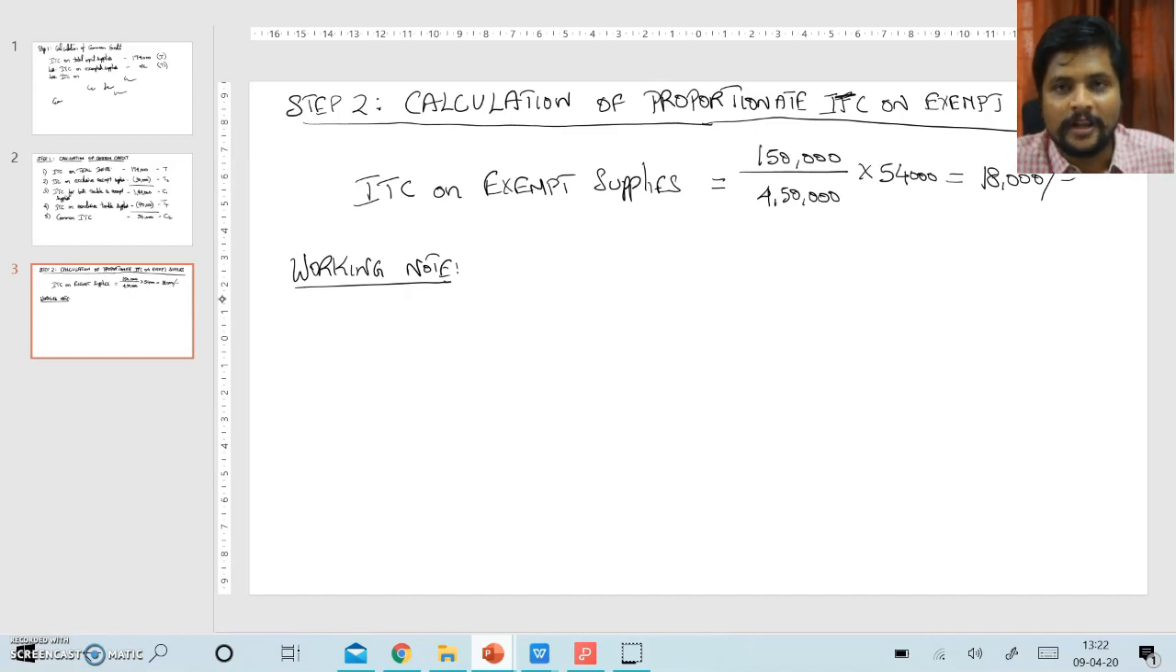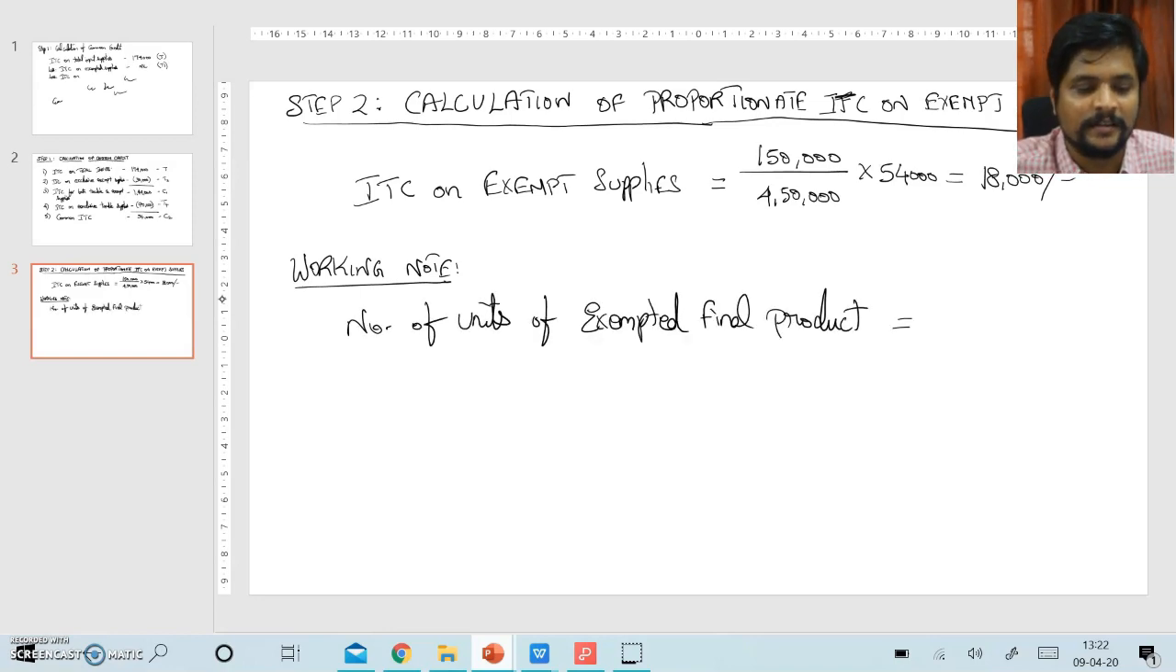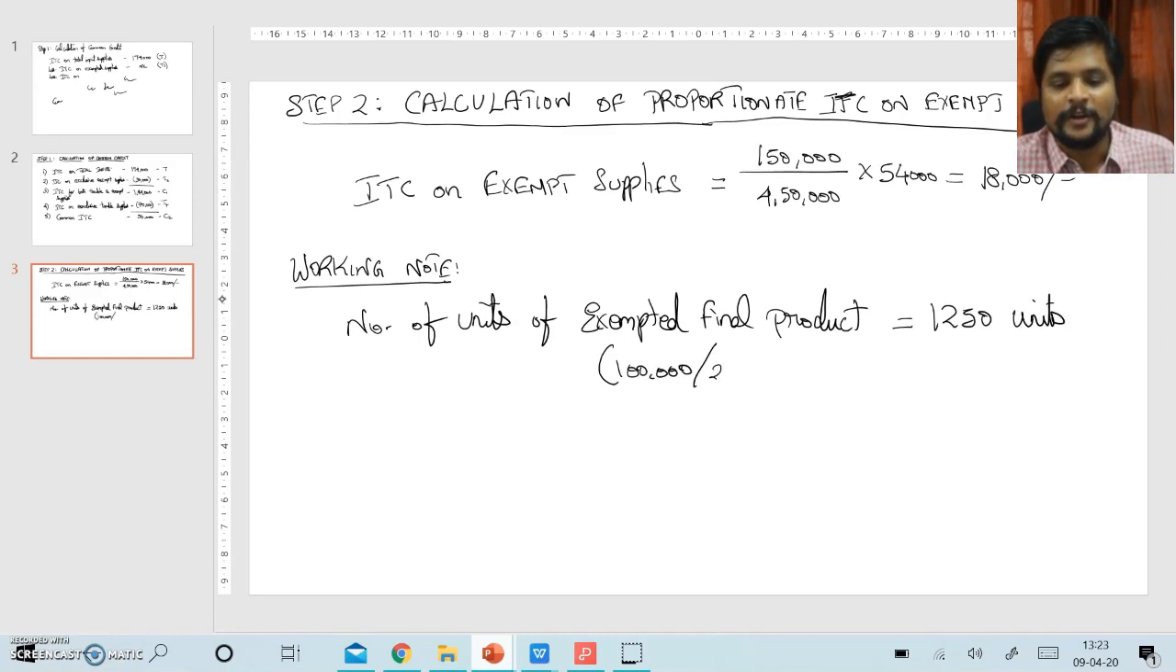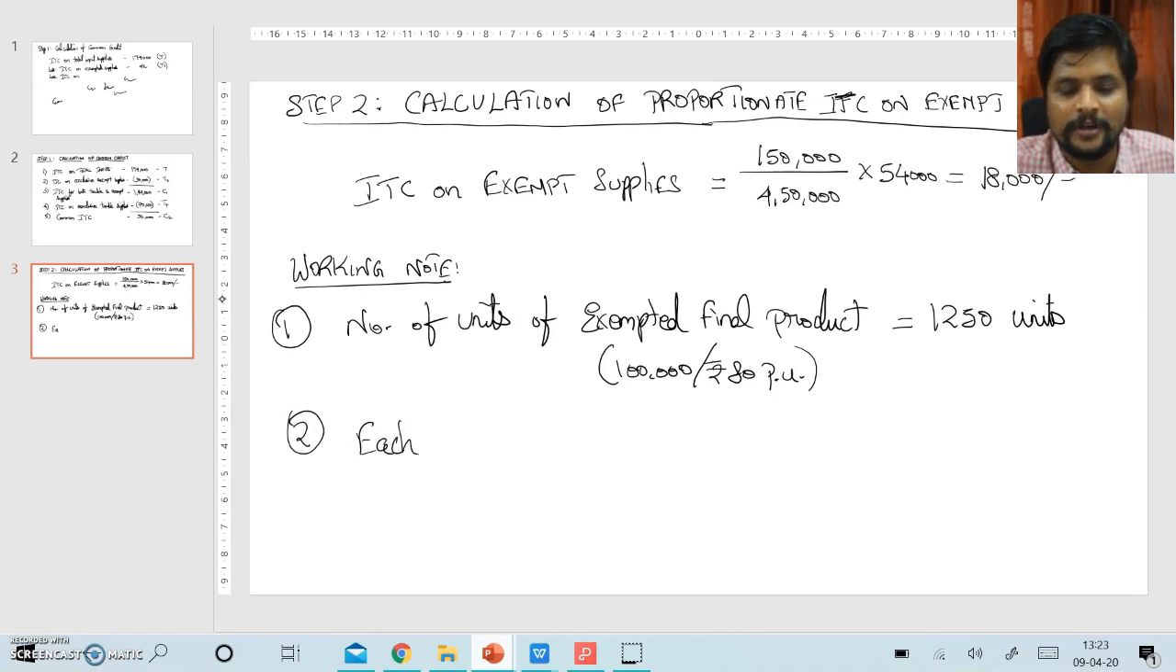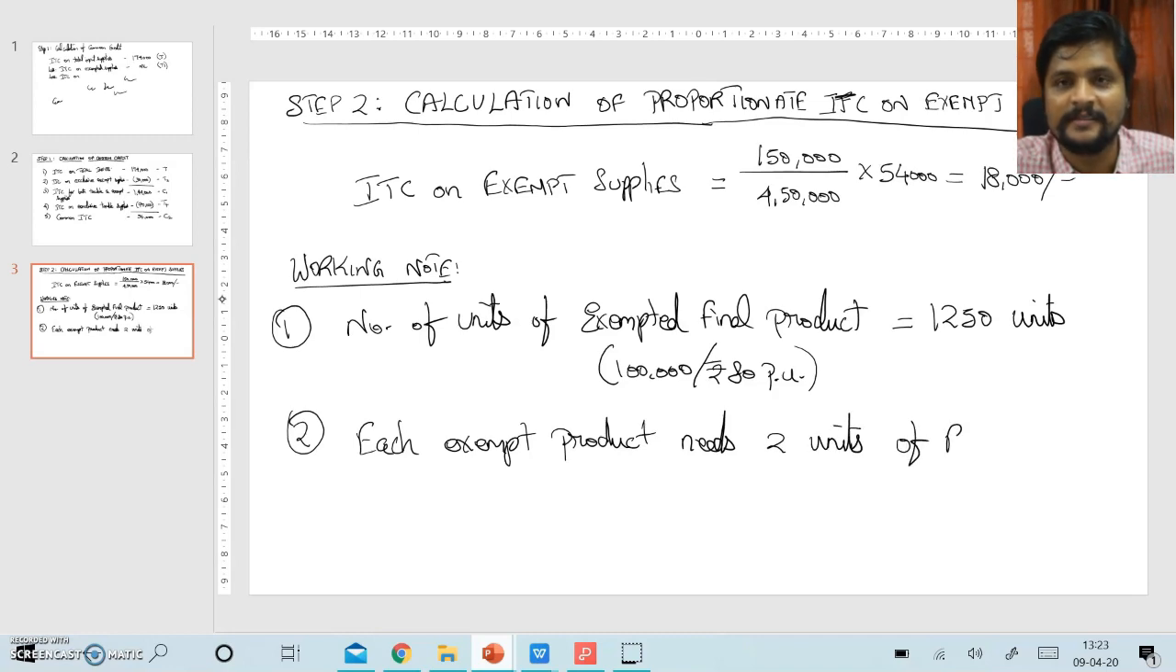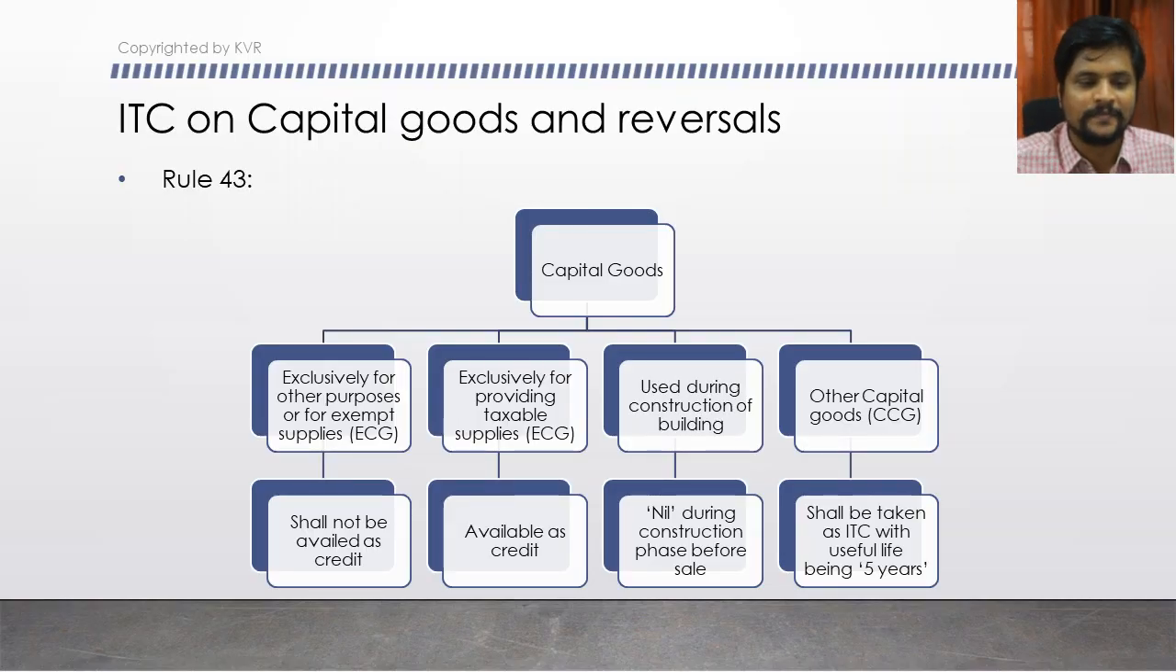Now we will discuss the working notes, how we arrived at the exclusive exempted supplies ITC and exclusive taxable supplies ITC. Number of units of exempted final product is 1250 units. How did the 1250 units arrive? 1 lakh divided by 80 per unit is 1250 units. And each exempted product needs 2 units of raw material. 2 units of raw material into 1250 units is 2500 units. Are we clear or not? So based on this, the problem is answered.